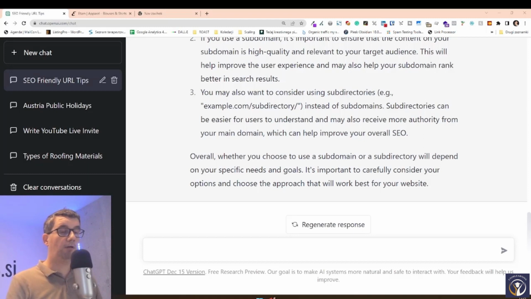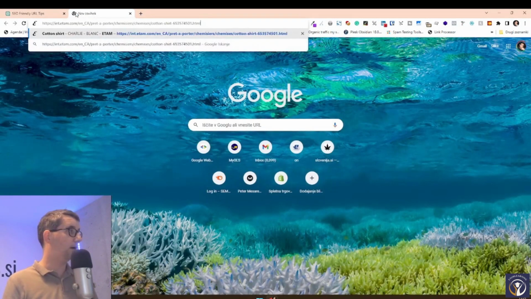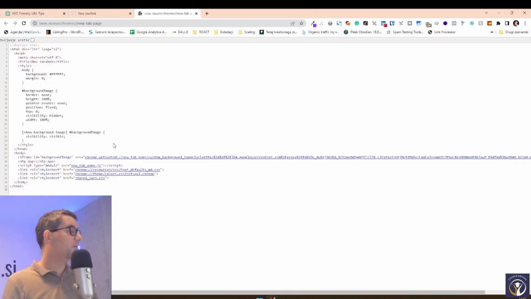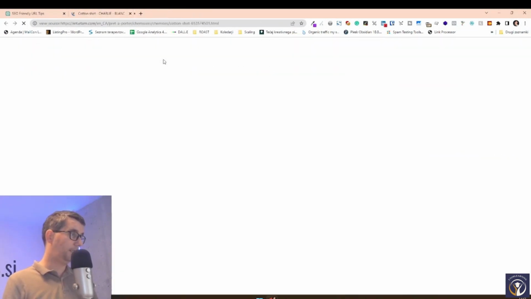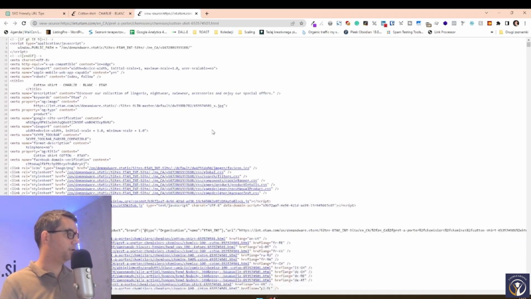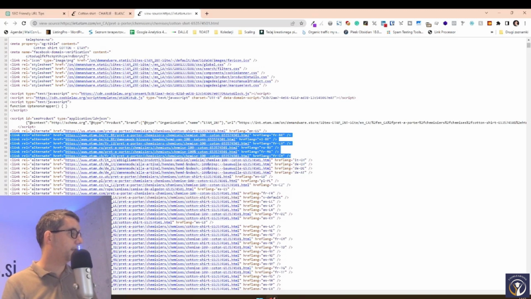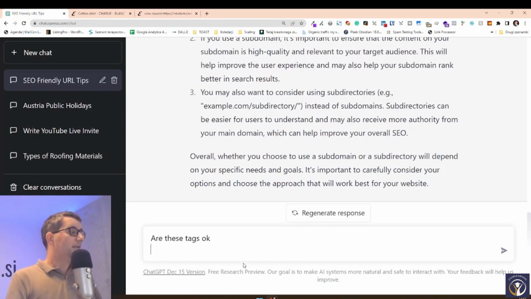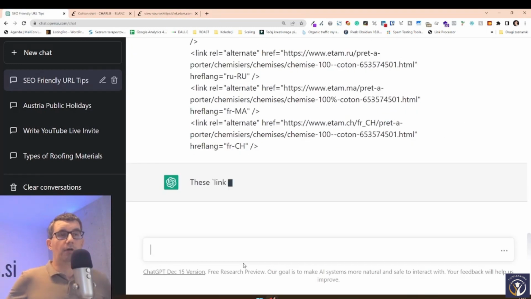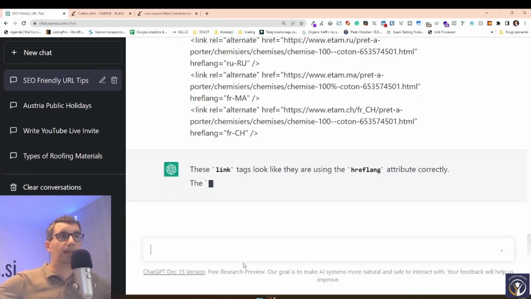There are other things that we can also ask ChatGPT, and the more programmatic it is, the more we go into the website code, the better the results are, right? One of the things that we want to see in international SEO are hreflang alternate tags. They have to point to the alternate language version of any content, to every other content, right?